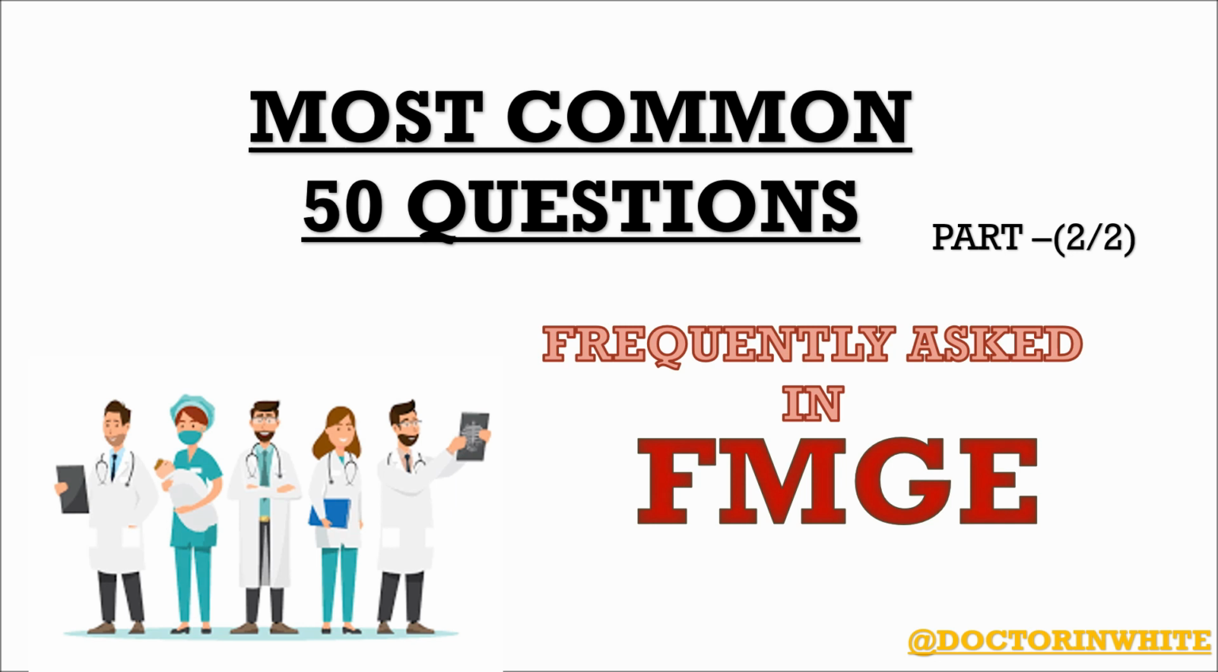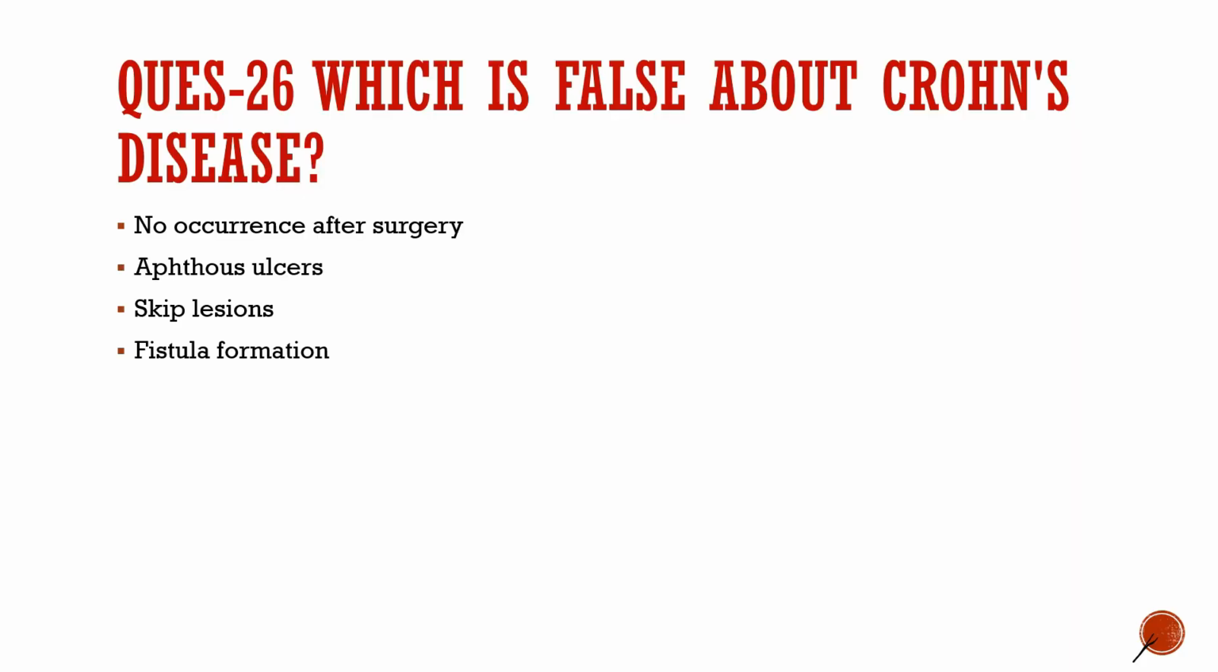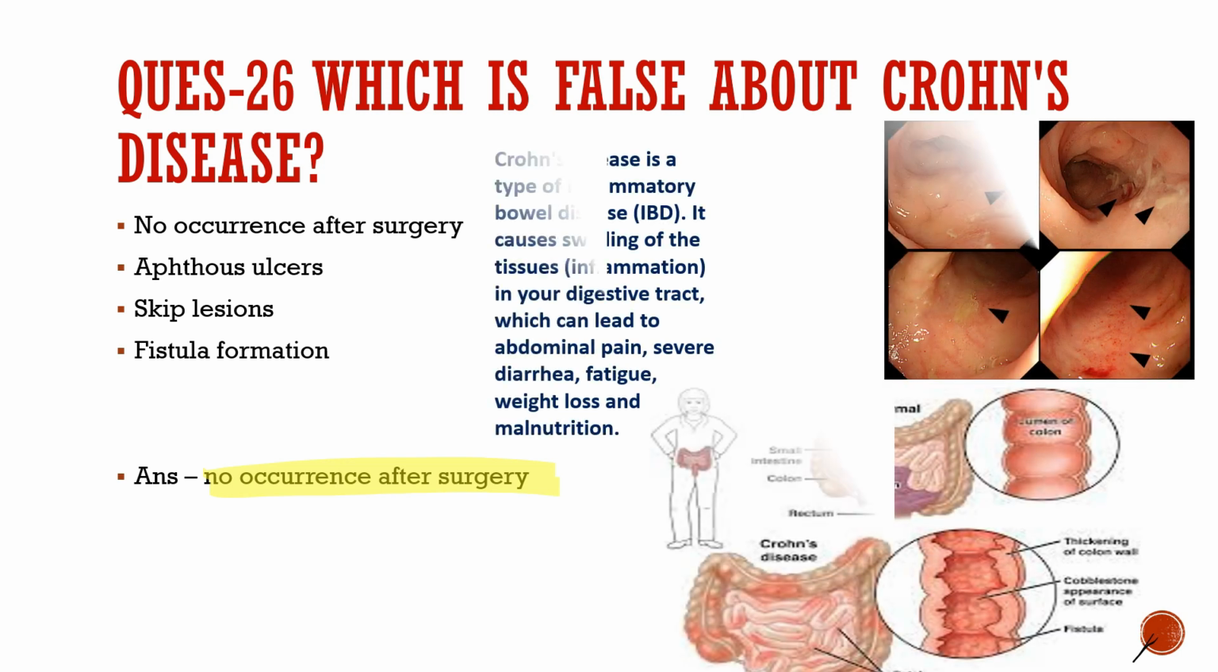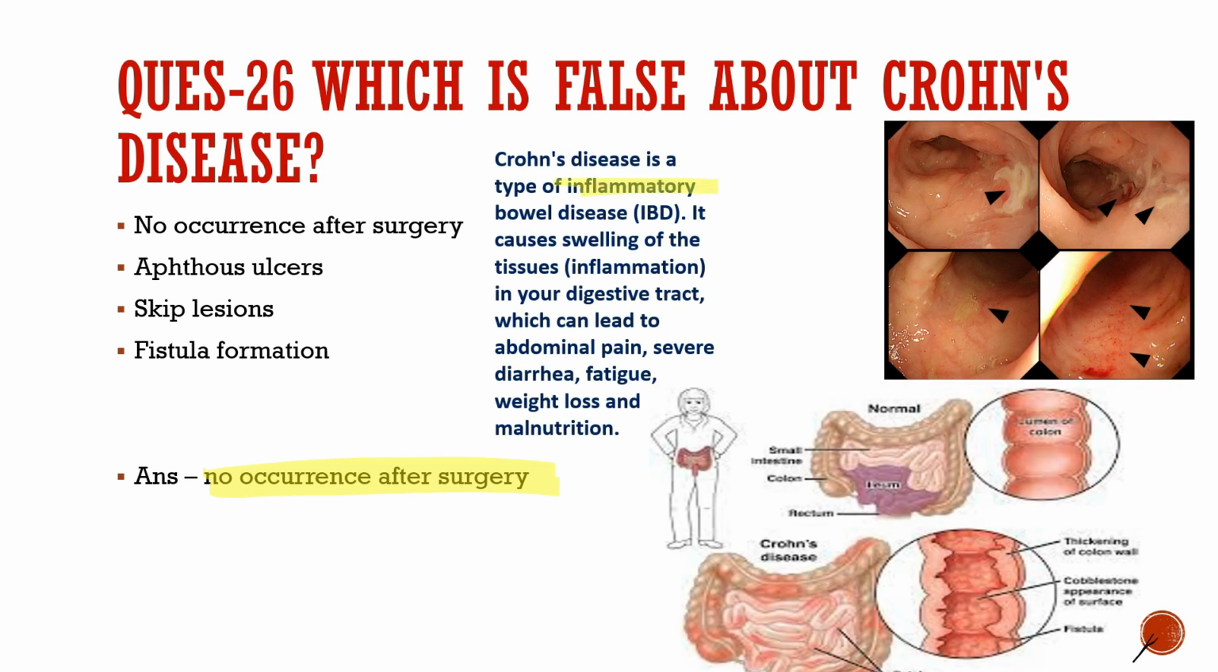Okay, let's continue this video. Question number 26, which is false about Crohn's disease? A. No occurrence after the surgery, epithelial ulcers, skin lesions, or fistula formation. So the correct option is that no occurrence after the surgery. Let us know more about Crohn's disease. Crohn's disease is a type of inflammatory bowel disease. It causes swelling of the tissues.